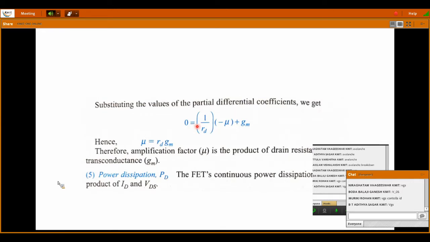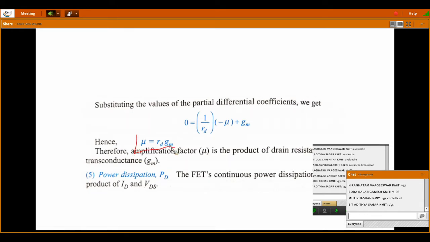So the same thing is written here. If you observe, 0 is equal to 1 by rd into minus mu plus gm. So if you just take the terms and equate the equation, then you will get mu is equal to gm into rd.